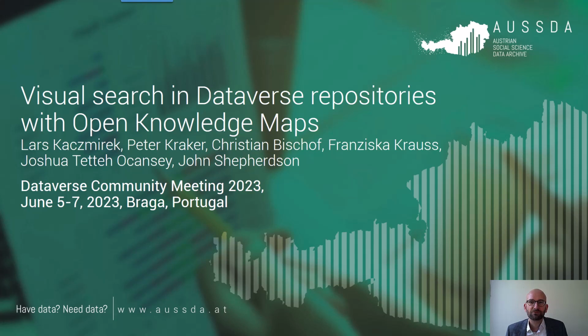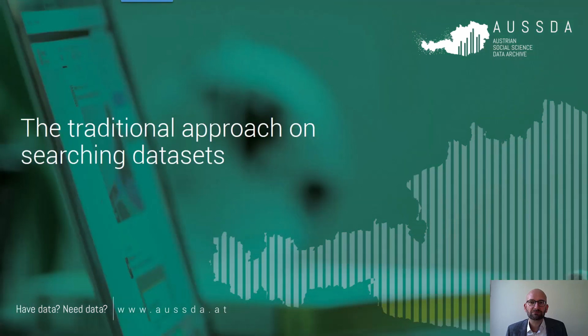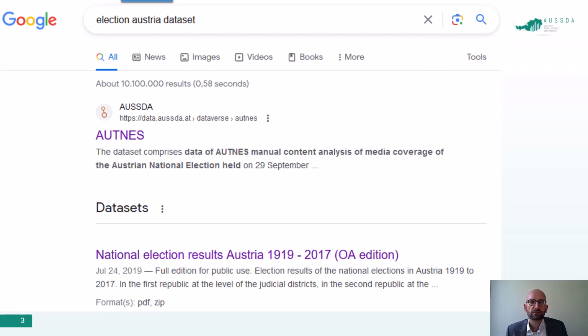This talk is about visual search in Dataverse repositories. Let's start with a scenario about searching datasets. Imagine a researcher who is interested in datasets on elections in Austria. They might start with Google and type Election Austria dataset.